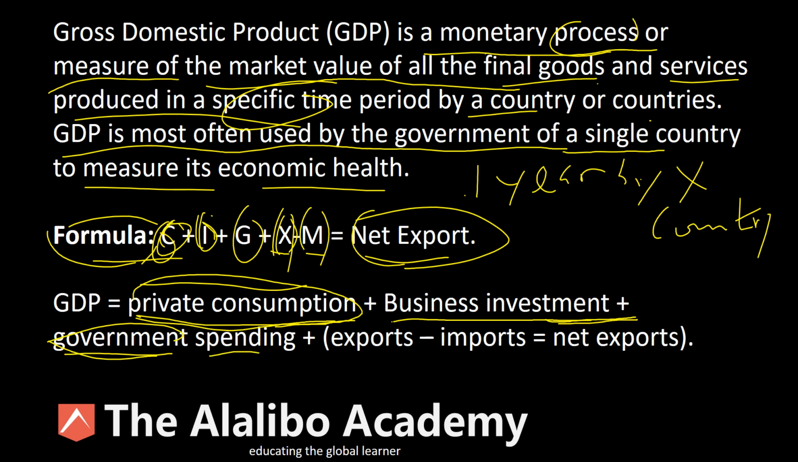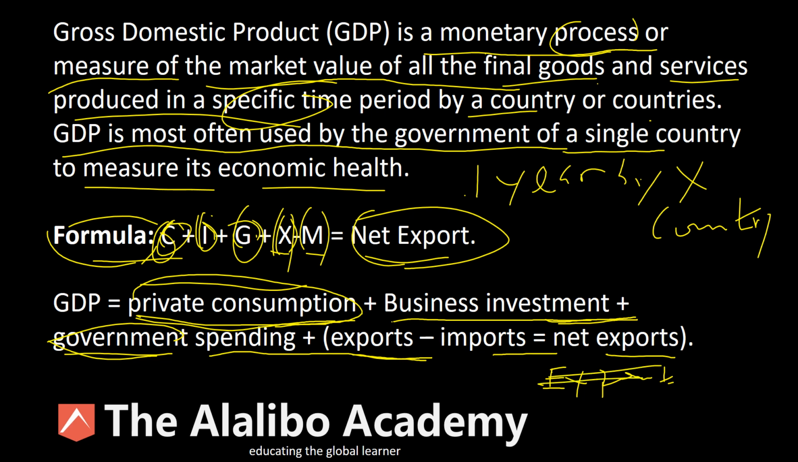We also want to understand the government spending. So G is for government. How much is government spending? We want to understand that. And then we also want to understand the exports of that country and the imports of that country. And here we want to subtract the import from the export.